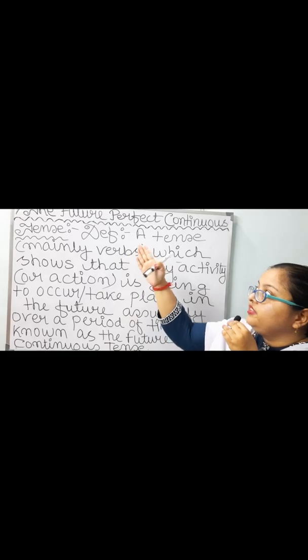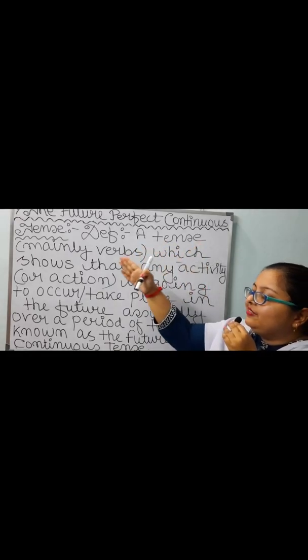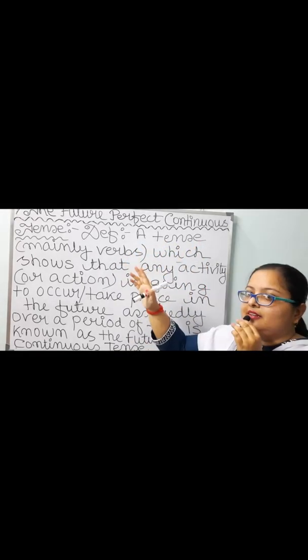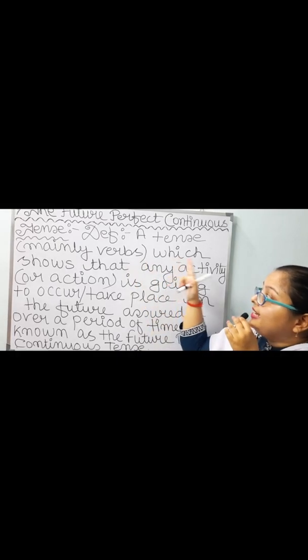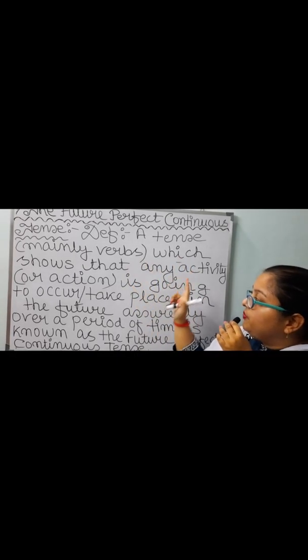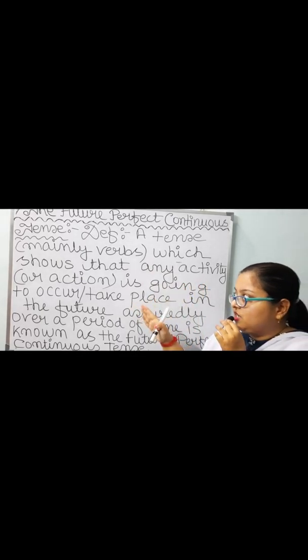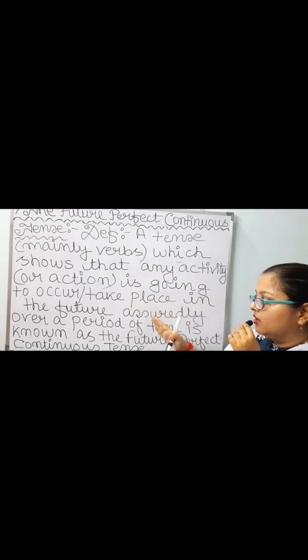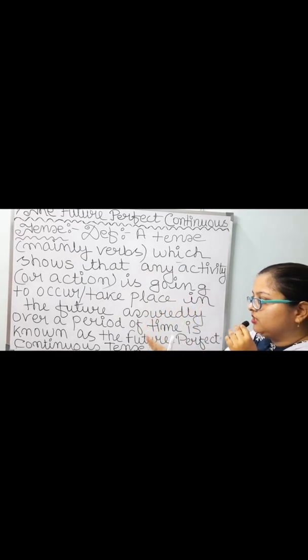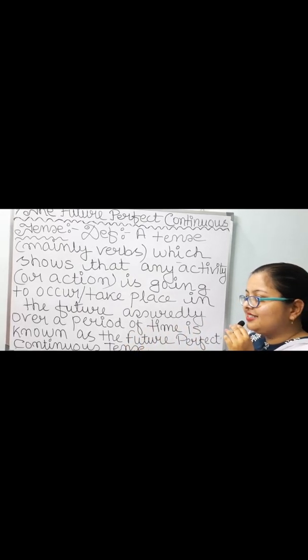Number 4. The future perfect continuous tense. Definition. A tense mainly verbs which shows that any activity or action is going to occur or take place in the future assuredly over a period of time is known as the future perfect continuous tense.